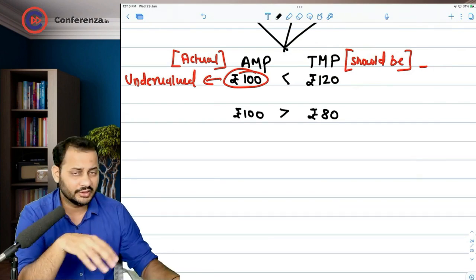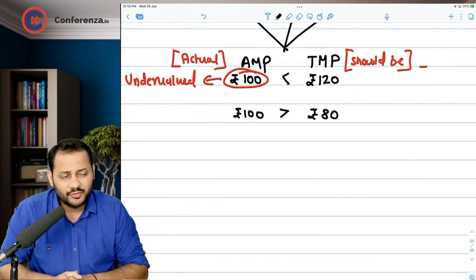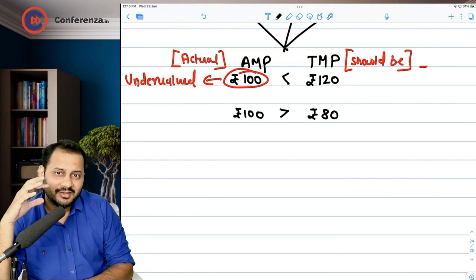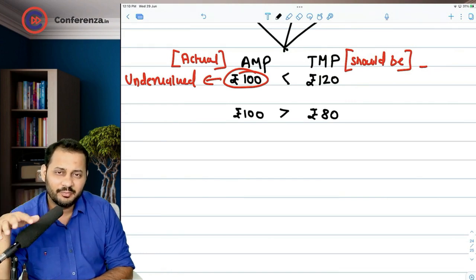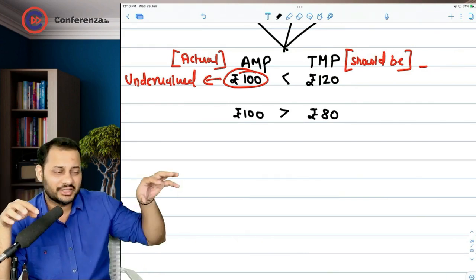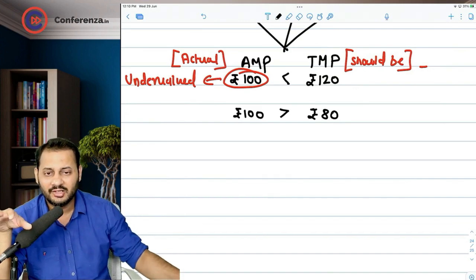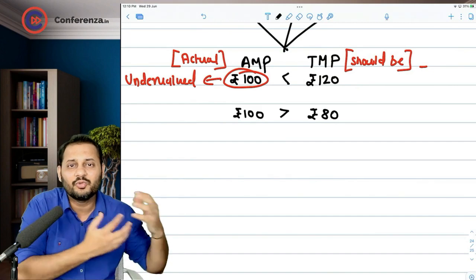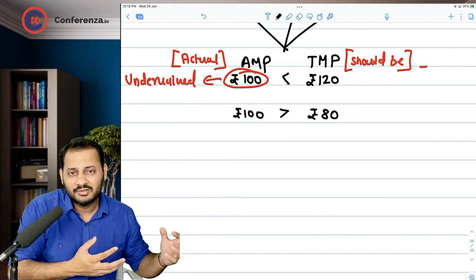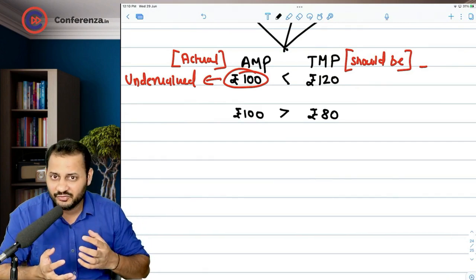Just imagine that you want to buy the classes of SFM and you expect that somewhere around 5,000 rupees you will pay for the fast track batch. When you go to the actual market, means conferenza.in, you see that the class is available at 7,000 rupees. Your expectation was 5,000.